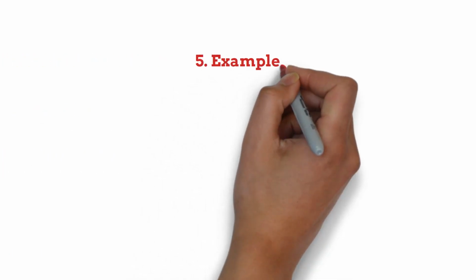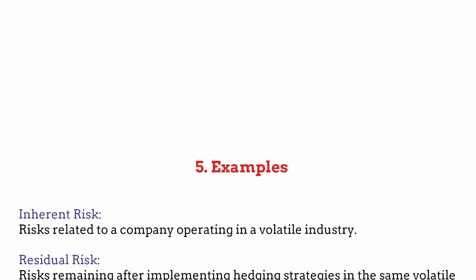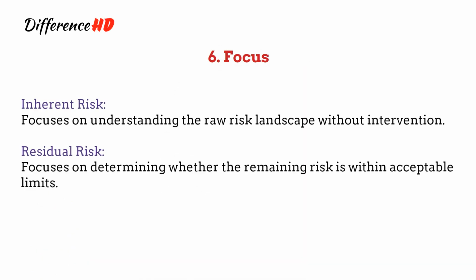5. Examples. Inherent risk are risks related to a company operating in a volatile industry. Residual risk are risks remaining after implementing hedging strategies in the same volatile industry. 6. Focus. Inherent risk focuses on understanding the raw risk landscape without intervention, whereas residual risk focuses on determining whether the remaining risk is within acceptable limits.